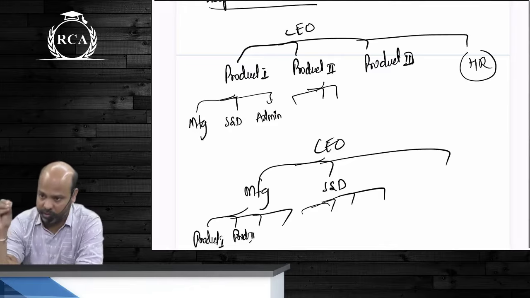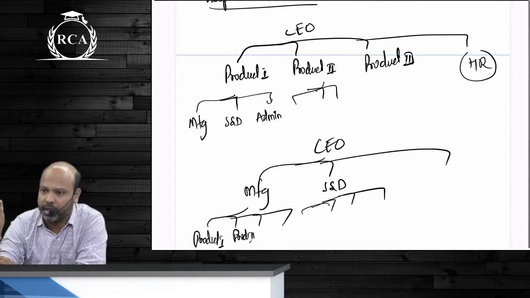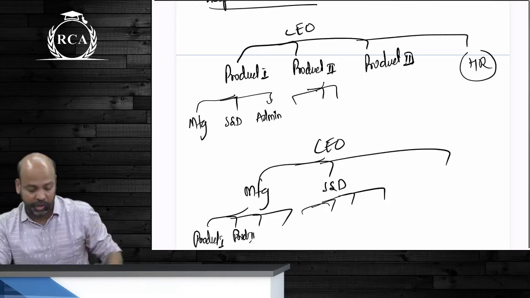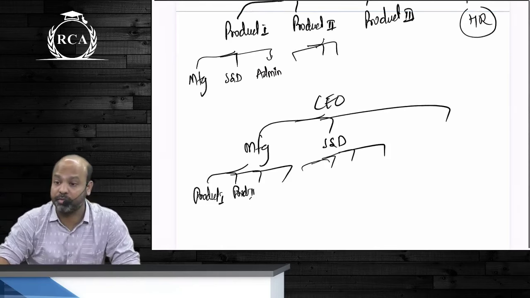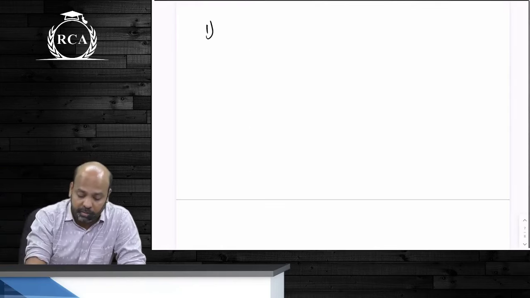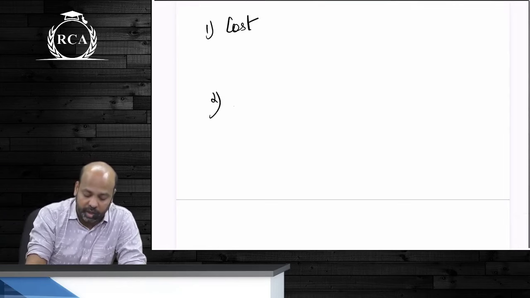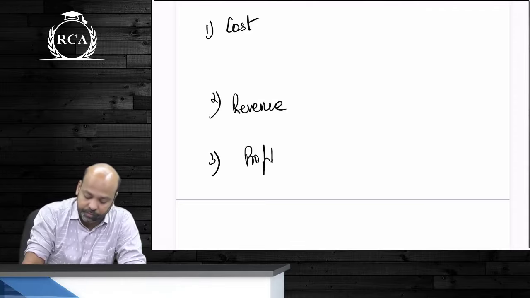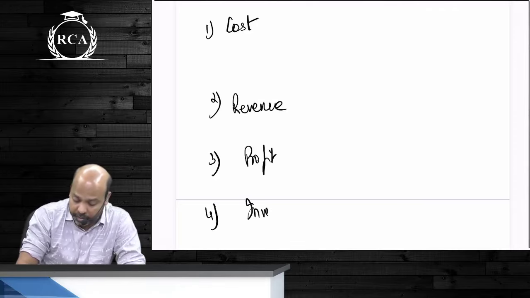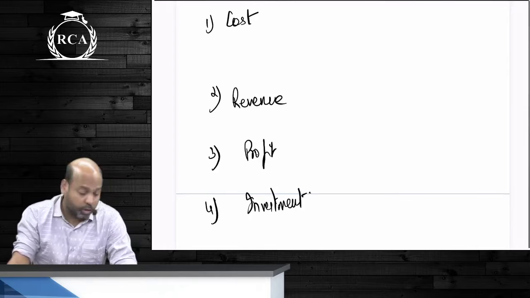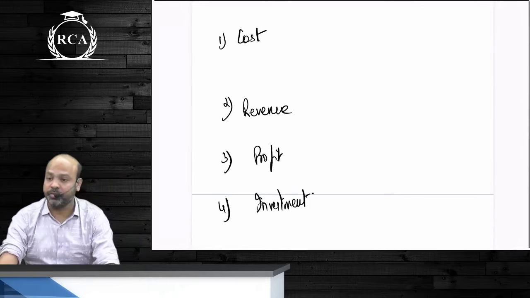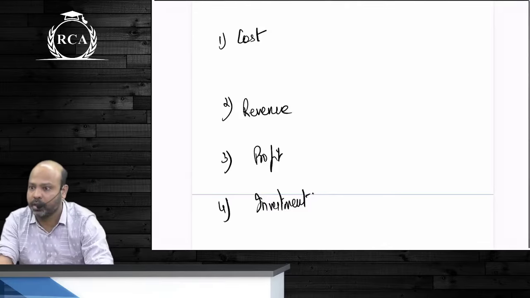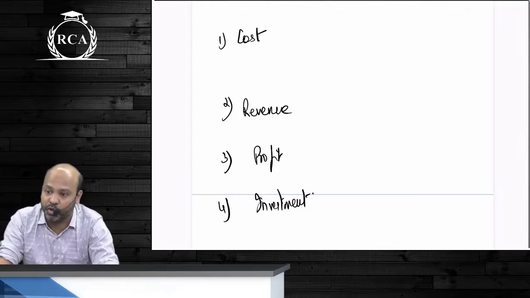We are the ones who will decide what manufacturing cost we should be incurring. Are you clear about this? So for this performance measurement, you will have to divide the organization into different types of responsibility centers. There is something called a cost center, a revenue center, a profit center, and an investment center. Very important. A cost center, guys, is only responsible for the expenses incurred in their department or under them. Say a manufacturing department is usually a cost center.